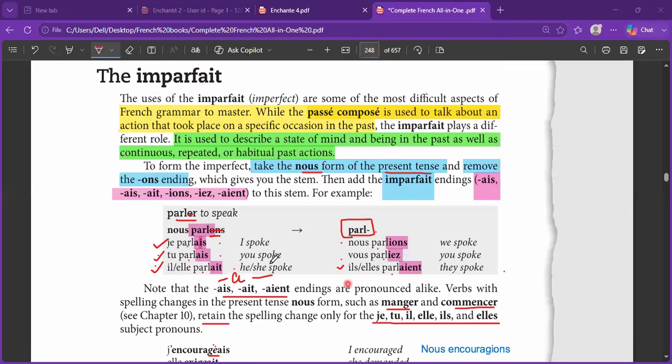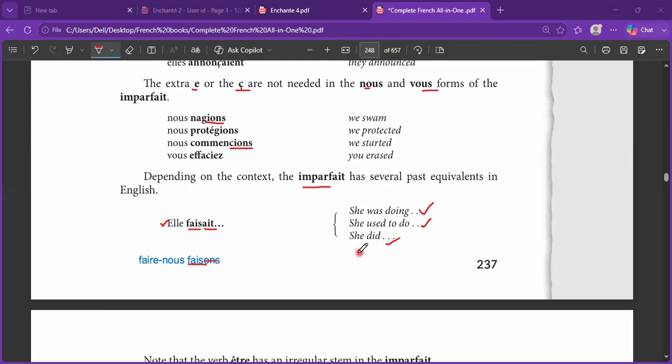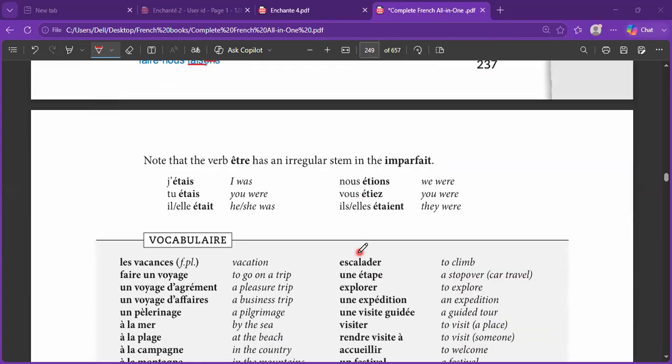Now, these simple rules apply to each and every verb. There is only one exception that we have to keep in mind. That is the verb être. The reason is être doesn't have ONS in the nous position. So what do we do? We take the irregular stem of être, that is ét, everywhere, and just put the endings.